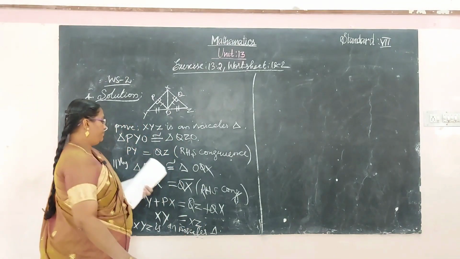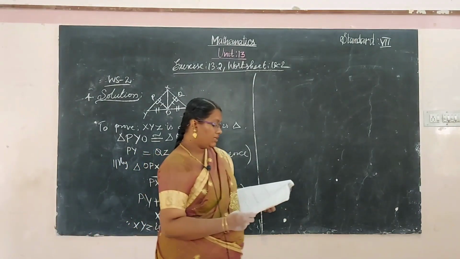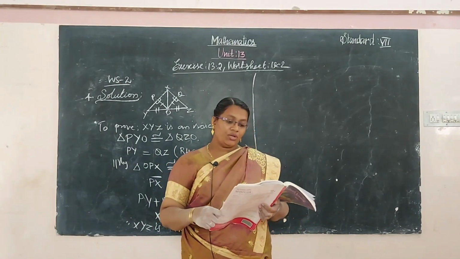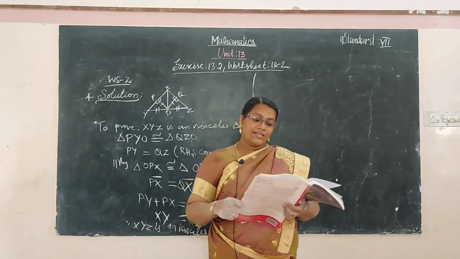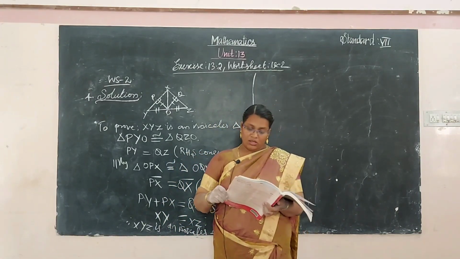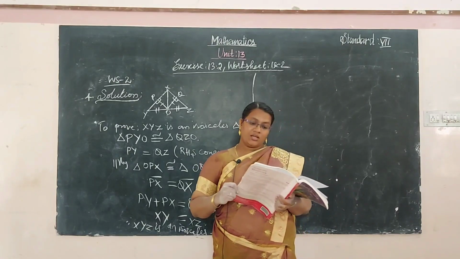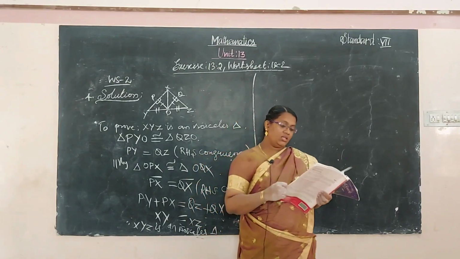That's it. And next one, fifth one. In a figure, the triangle XYZ is congruent to the triangle PQR such that XY is equal to PQ, XZ is equal to PR, YZ is equal to QR.